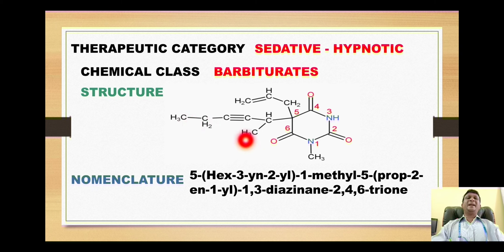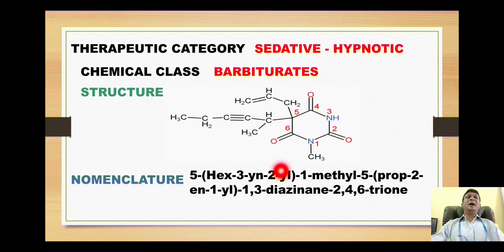6-carbon chain containing a triple bond. So it is alkyne, which is attached with its position number 2 onto this carbon. So this is called as on position number 5 hex-3-yn-2-yl. That means this alkyne is attached with its carbon number 2 on this carbon.